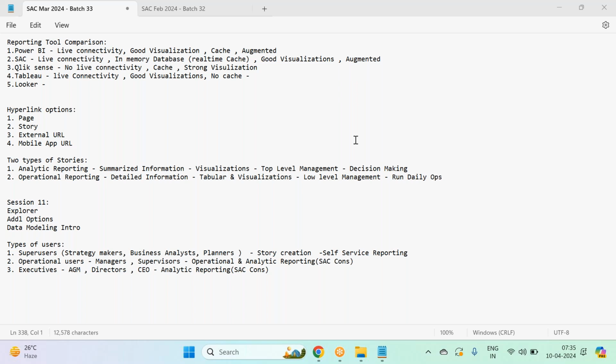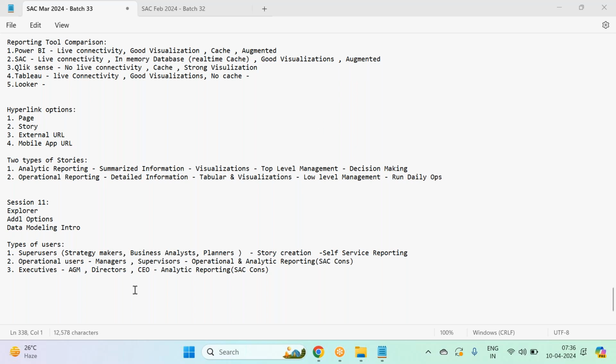They want only the overall picture. Operational users majorly look at the details, because they are low level managers like a store manager or a warehouse manager who wants to know all the transaction details of the store. So the data is more detailed, or less aggregated, for operational users, whereas executives always look at the overall picture, so we do heavy analytic reporting for them.